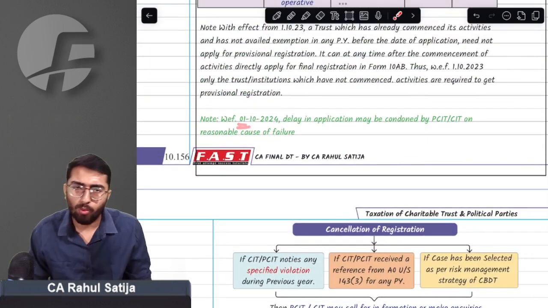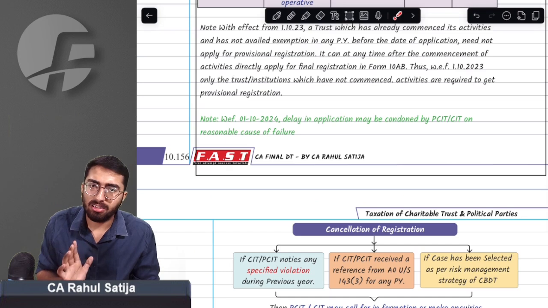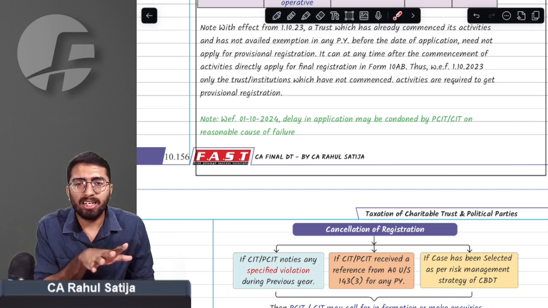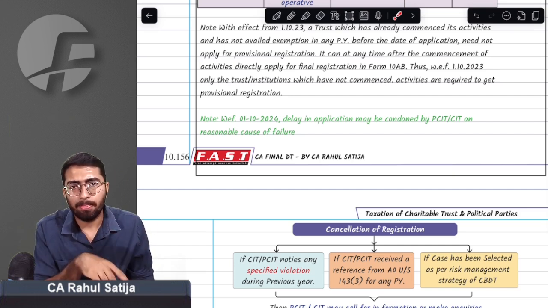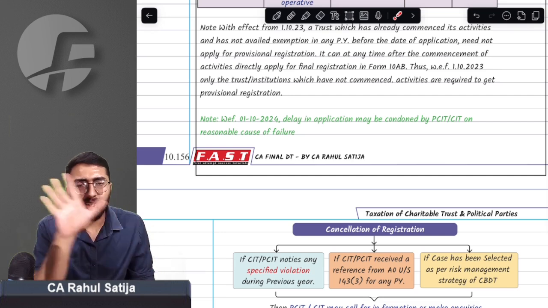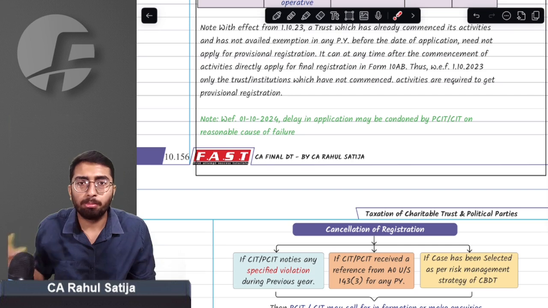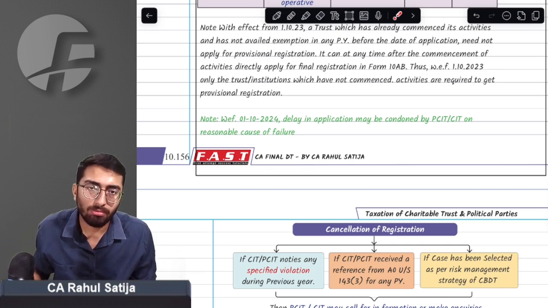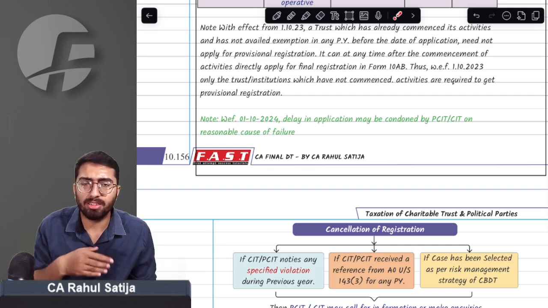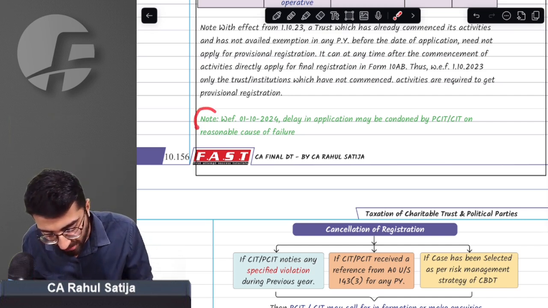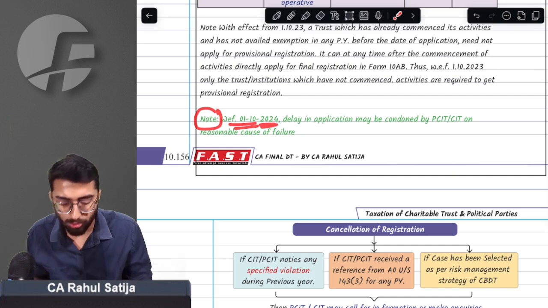What used to happen is whenever any trust made any delay in submitting the application, CIT PCIT used to reject such delay. CIT PCIT never allowed any kind of condonation, because of which trusts faced many hardships in complying with the provisions of this section. For that matter, this note has been inserted with effect from 1st October 2024.